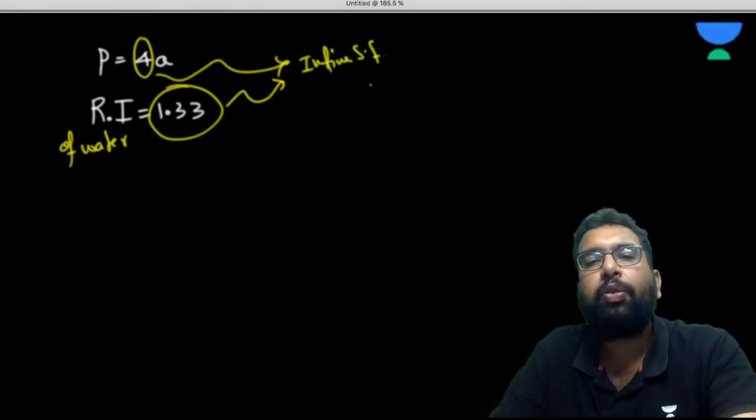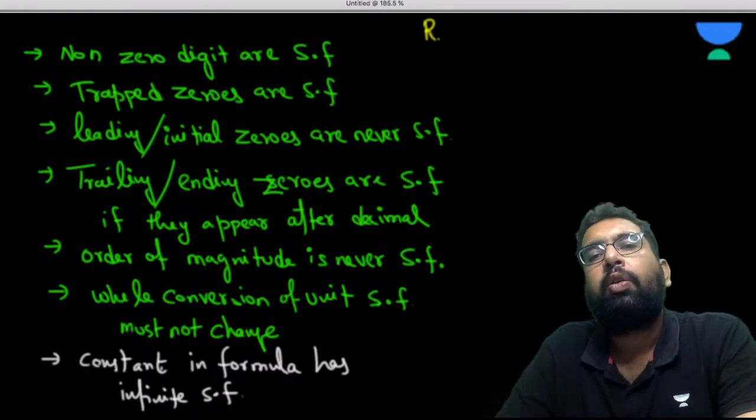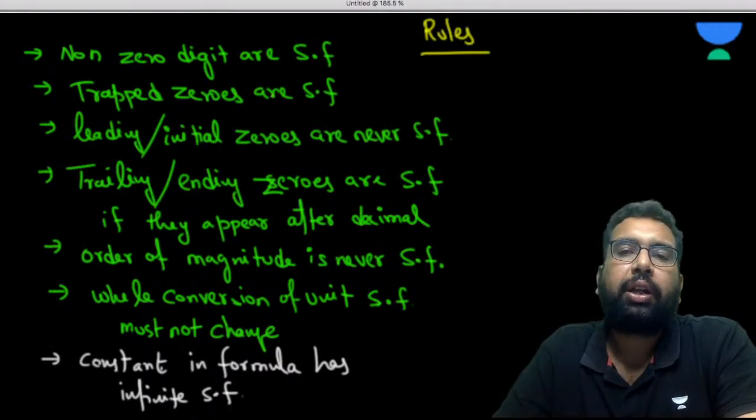So these are a few rules of identifying or sorting out the significant figures. Let us give you some examples.